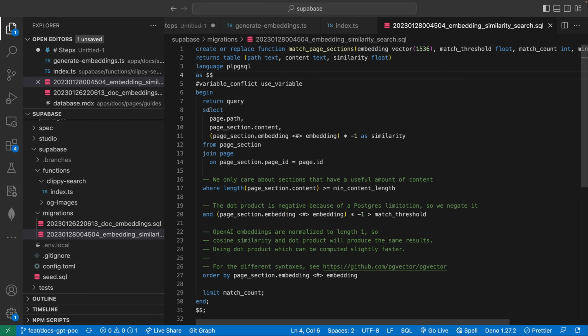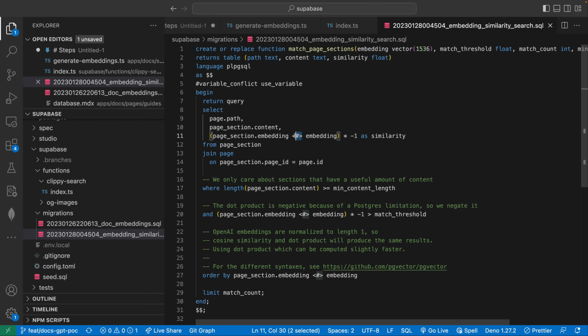Essentially what we're doing here is it's just a simple select query where we're returning a couple things. Since we have this relationship between the page section and the actual page itself, we're joining those tables just so that we return the path. And that path is going to be useful down the road when we want to actually provide links back to this content. We're also returning the content itself, the most important thing here, so that we can inject that into our prompt. And then we're actually also just returning the similarity, so how similar this piece of content was to the original query. And we're getting that from this operation right here.